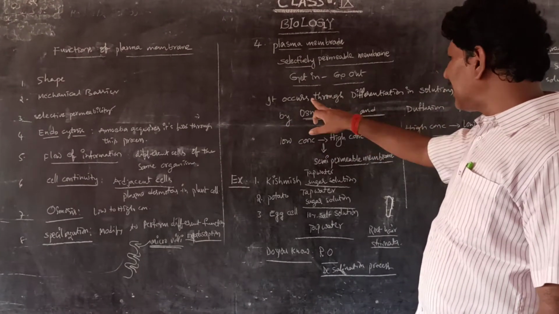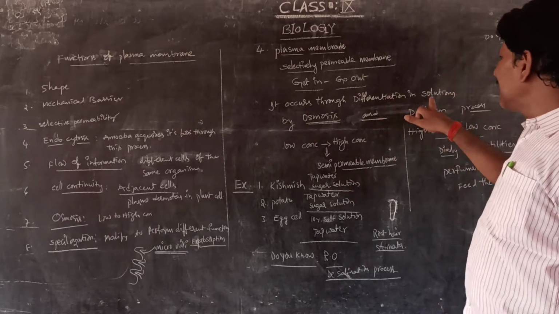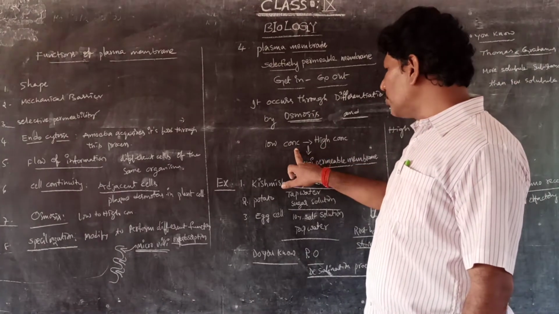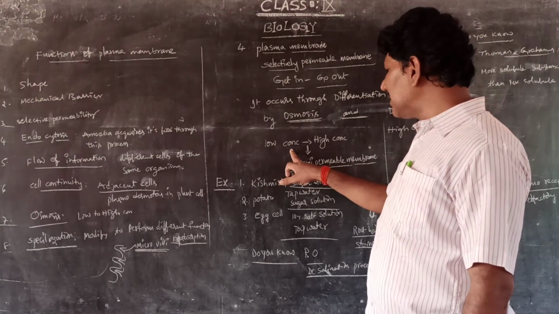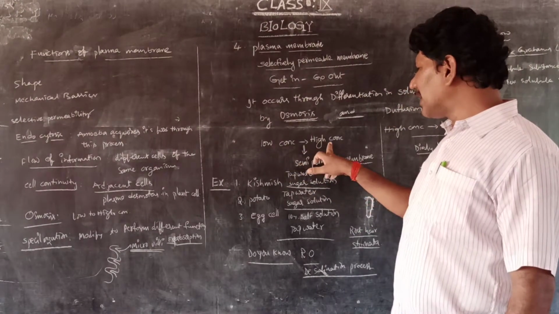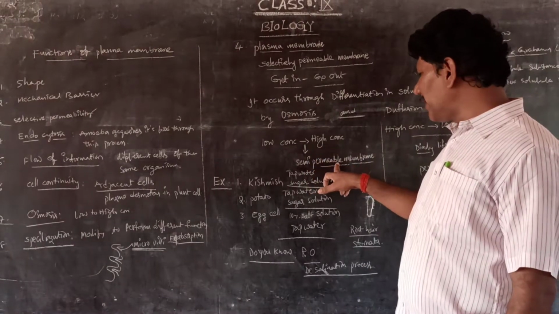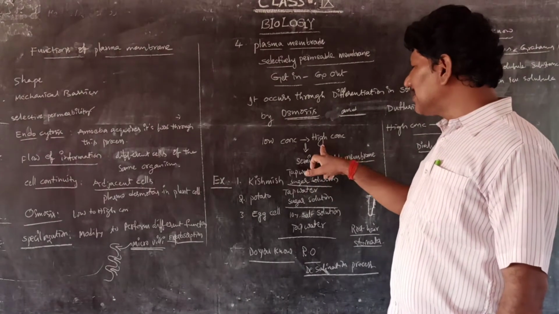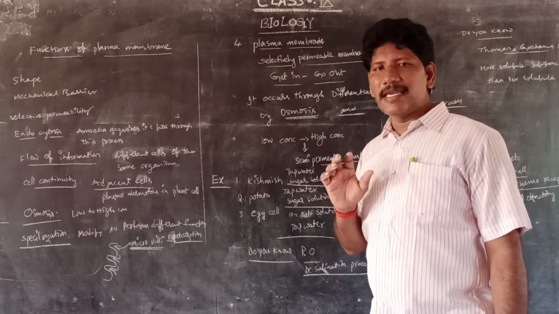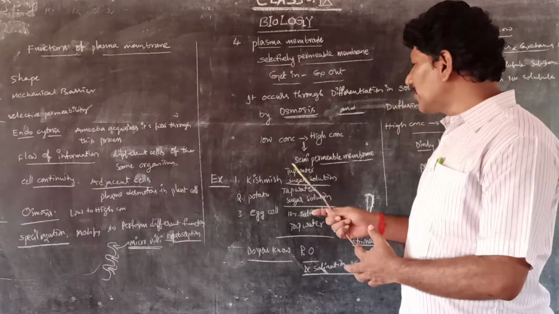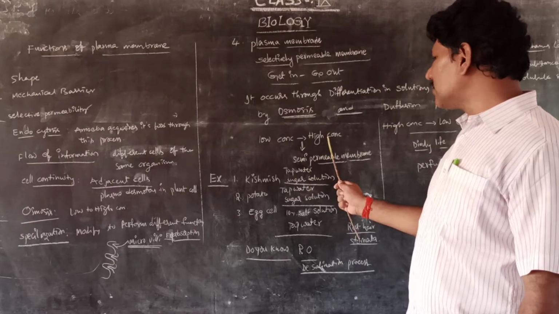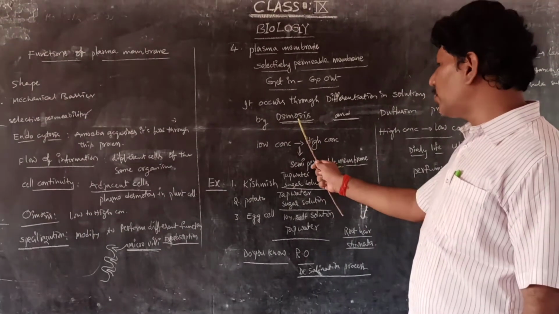Osmosis or diffusion occurs through differences in solution concentrations. The movement of materials or nutrients from lower concentration to higher concentration through a semi-permeable membrane like the plasma membrane is called osmosis. Osmo means pushing; it is a Greek word. So, the movement of materials from low concentration to high concentration through a semi-permeable membrane is called osmosis.